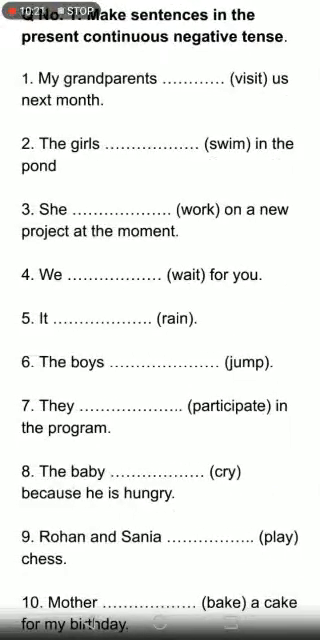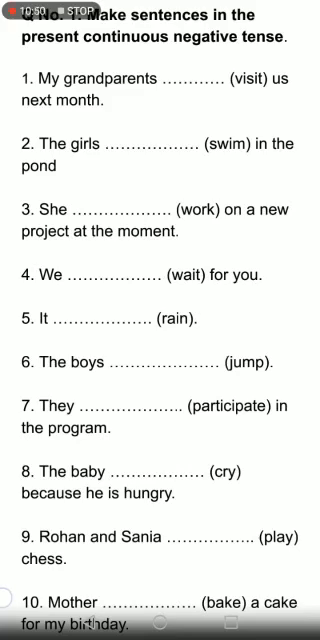Alright, class, I hope that the concept of the negative form is clear. All you have to remember is that you are going to add not after the auxiliary verb. Alright, first change it into present continuous tense. My grandparents dash visit us next month. Grandparents, it is plural. We are going to add are. My grandparents are. And then what about the present participle?